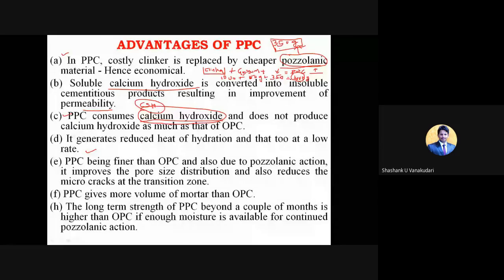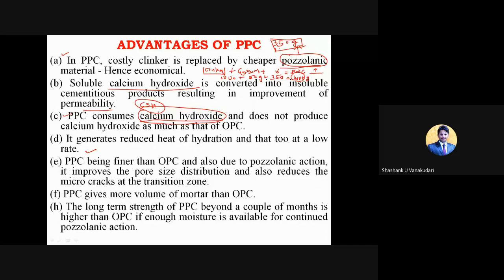The main difference between OPC and PPC is that OPC is just like a normal cement, while in PPC we are going to add some pozzolanic material to this. And here the PPC gives more volume of mortar than OPC. When we add pozzolanic material, it gives a larger quantity, so the volume of mortar will be higher.